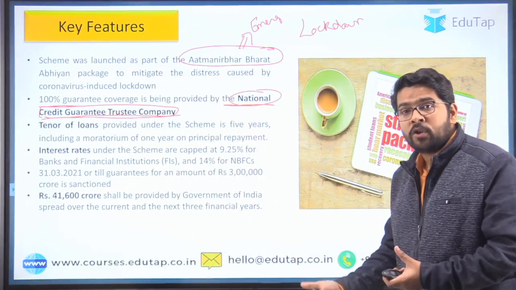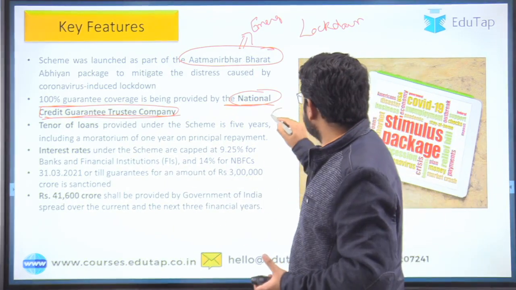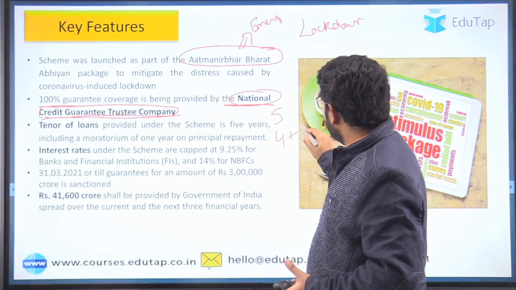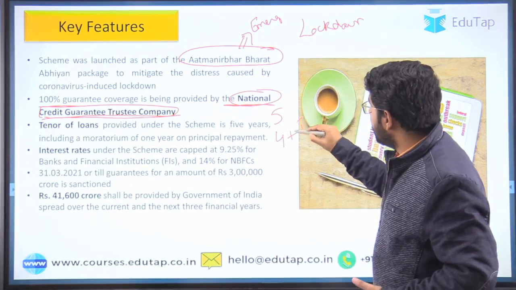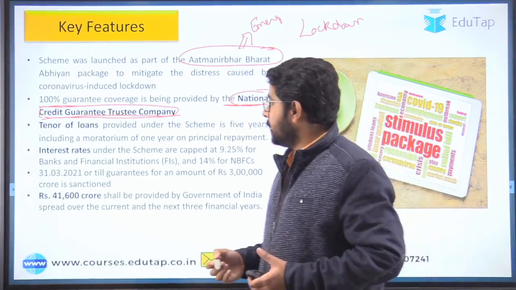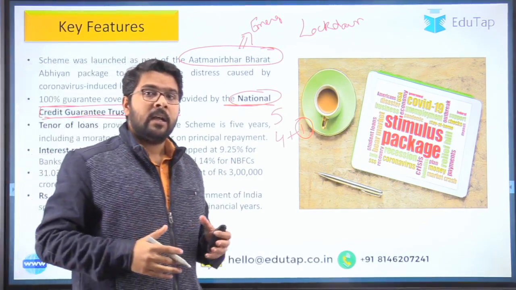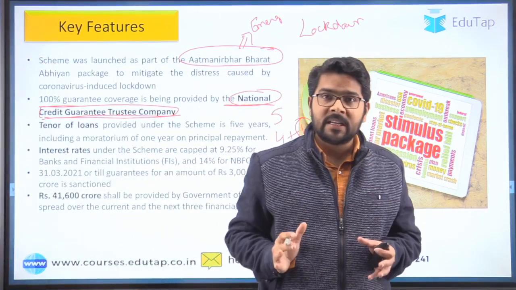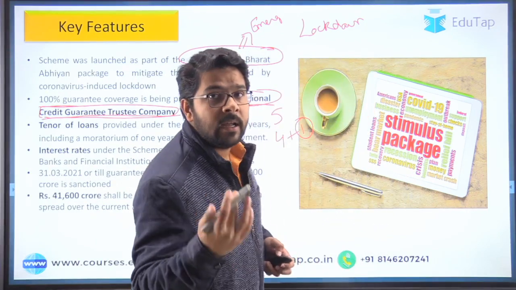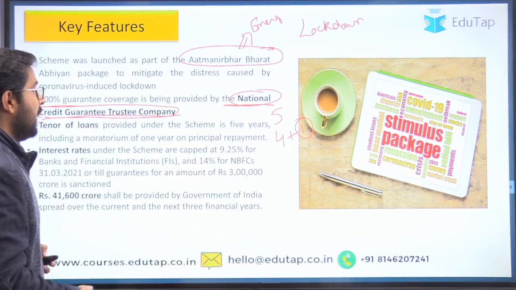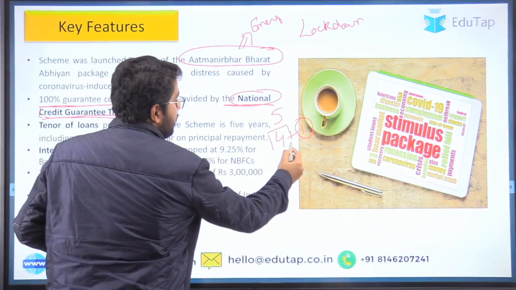Then the tenure of this loan will be 5 years. There will be a 4-year payment period, and 1 year will be the moratorium period. That means you do not have to pay the principal as well as interest for one particular year, for the first year, and then you will have to start paying your EMIs and have to pay up the complete amount in the 4 years.